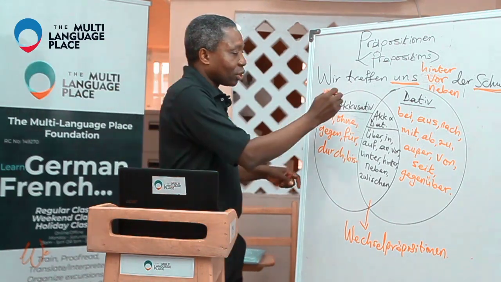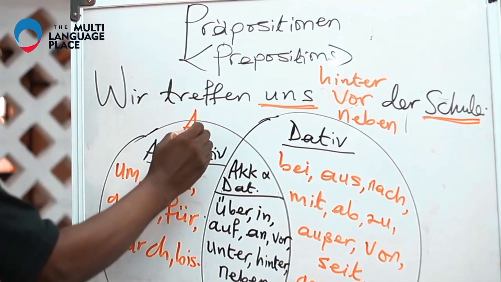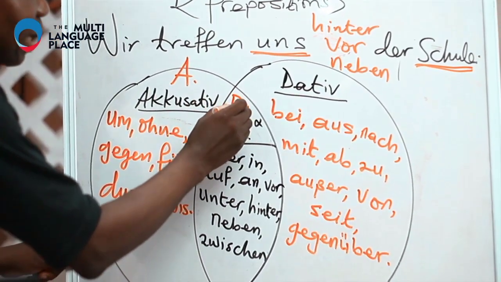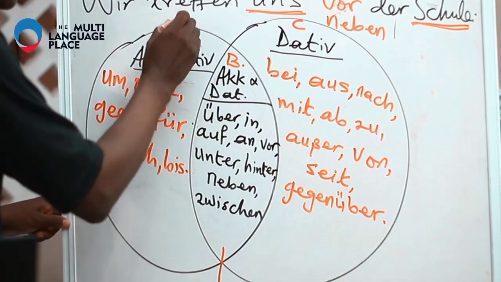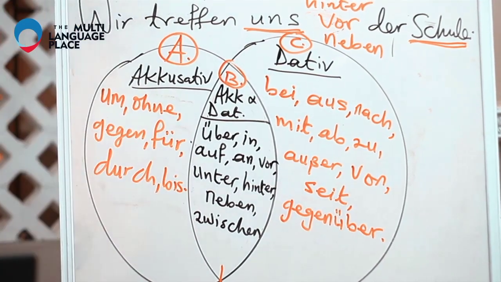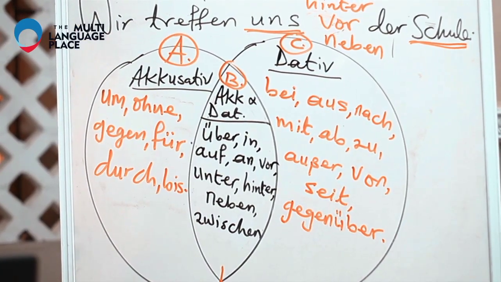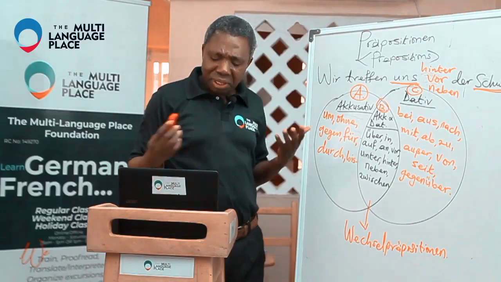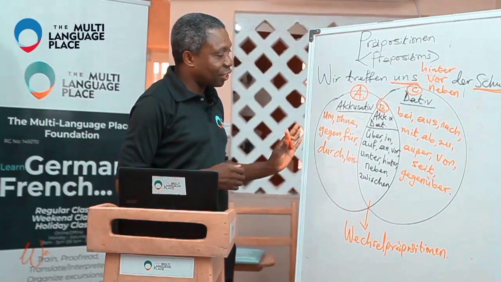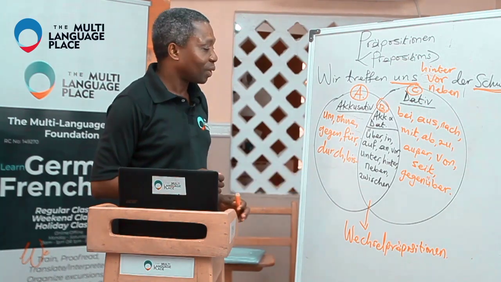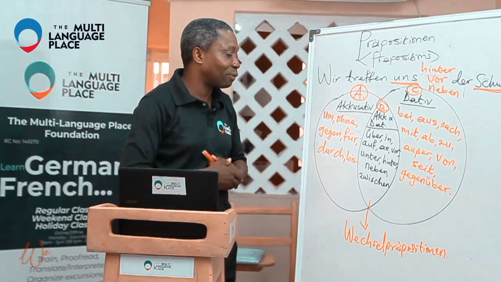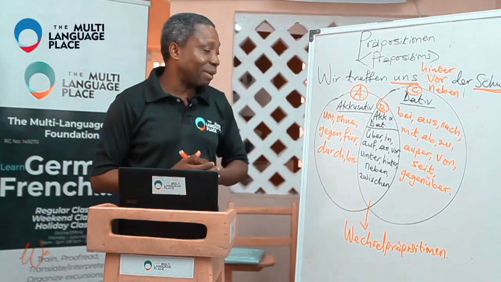Then we need to understand that German prepositions can be grouped into three parts. I will call this one A, then B, and then C. We have these three classifications of prepositions in German. What makes the difference? Why are they different from each other? We're going to explain why, but let's talk about them first. I'm going to pronounce them, then you pronounce them after me.